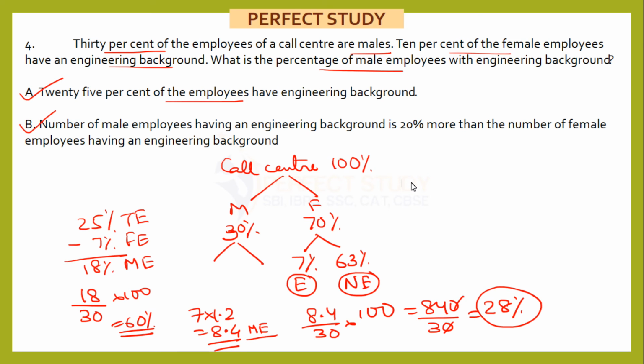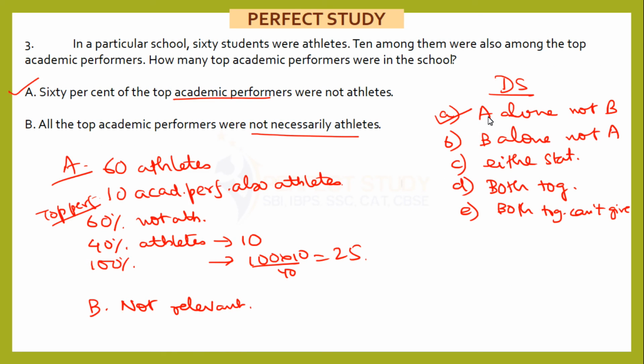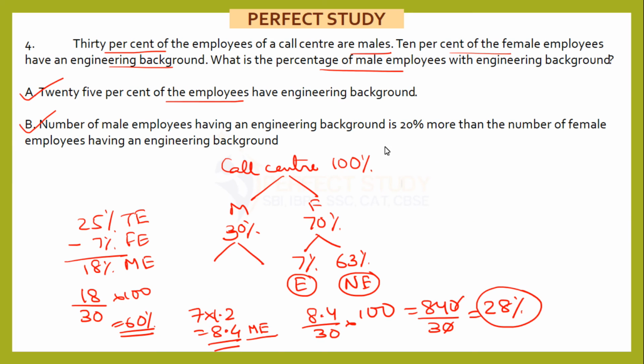Now let's quickly check the options. Option A will not fit, A alone not B. Option B will not fit, B alone not A. The option will be C, either statement. A is also giving the answer, B is also giving the answer. So the answer will be option number C, right?